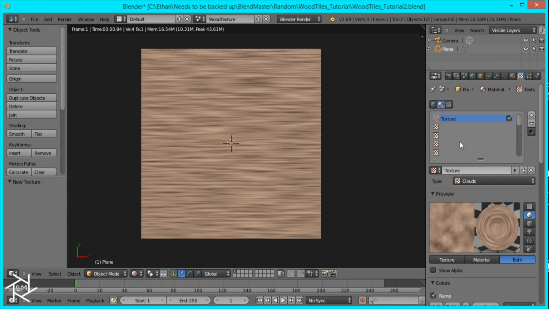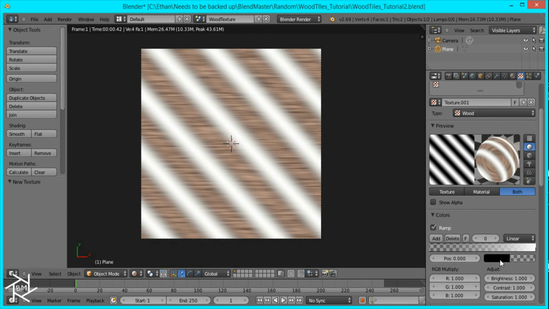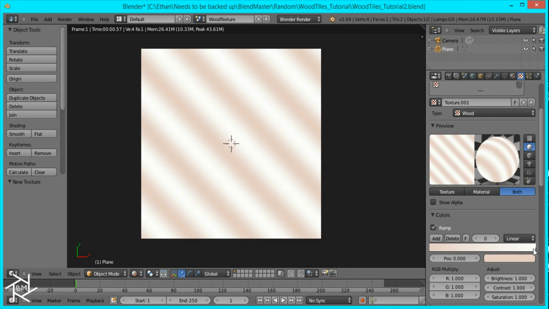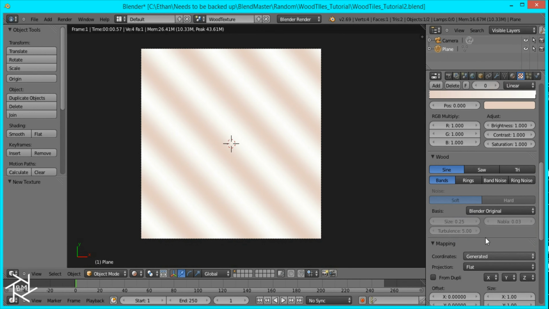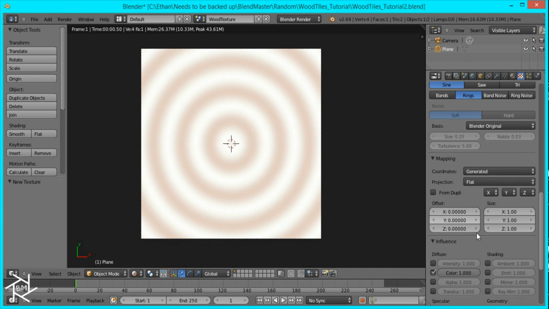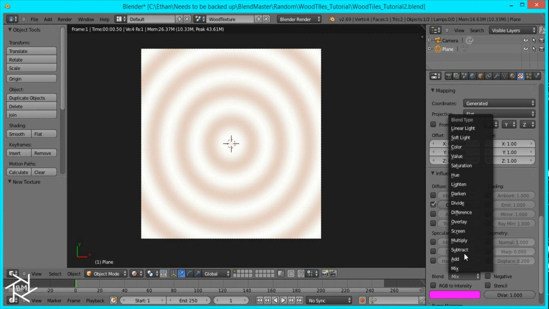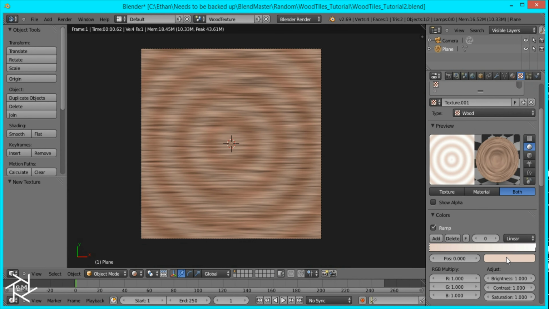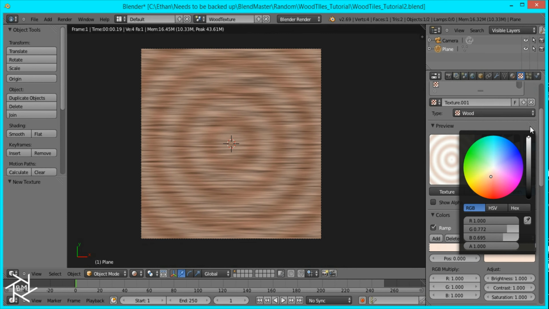Now what we're going to do is add another texture on top of this and switch it to wood. And we're going to open up the color ramp again. In this first color we're going to make it a light tan color like that, and the second one will be white. I'm going to switch it from bands to rings, and I'll switch the blend type from mix to multiply. You can see that it's darkening our image, and that's exactly what we want. You can play around with this color so you get something you want that looks better. I'm going to leave it like this for now.